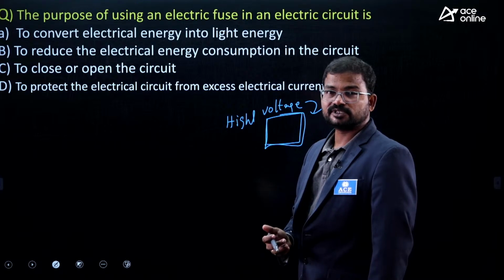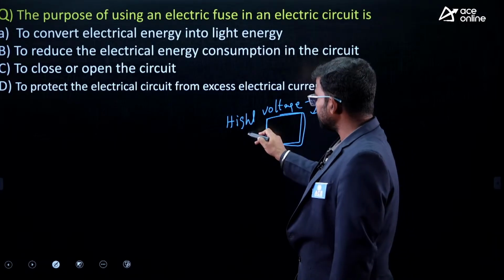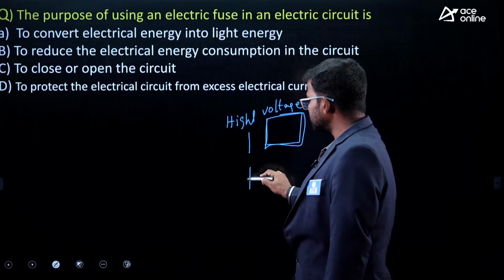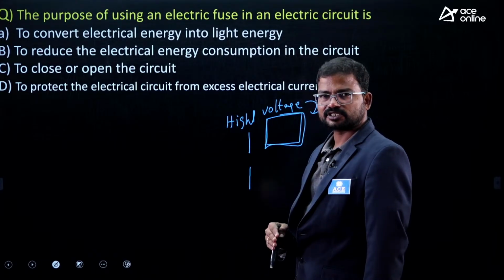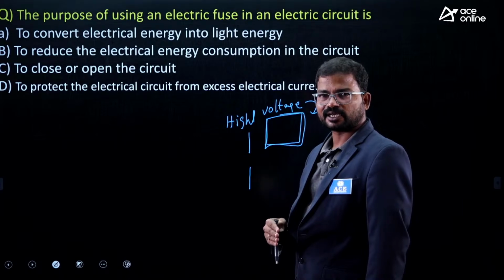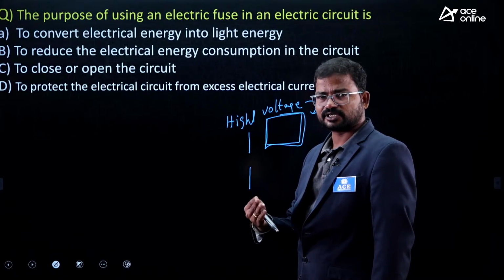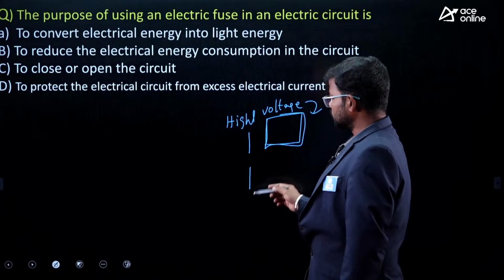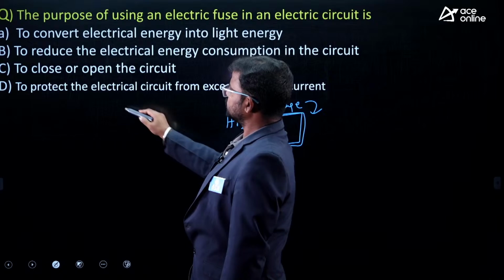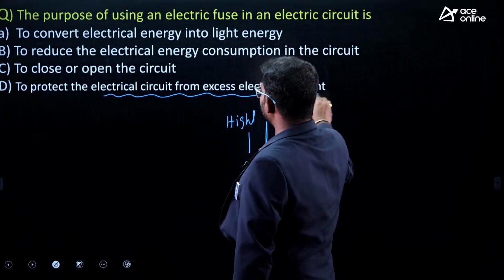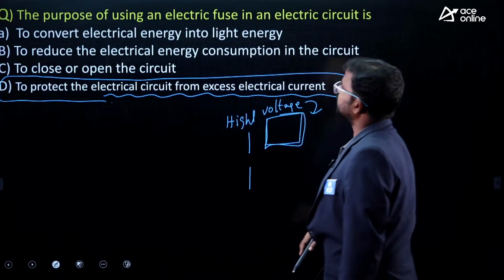To overcome this phenomenon we use an electrical fuse wire. If a high current comes, the fuse wire melts, and within a small span of time the power supply automatically stops. So we use electrical fuse wire to protect the electrical circuit from excess electrical current.